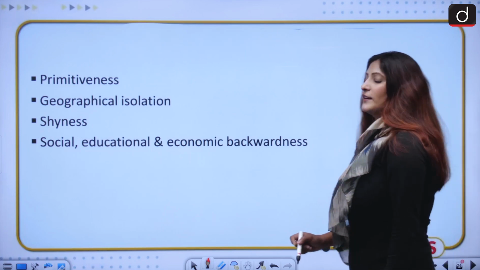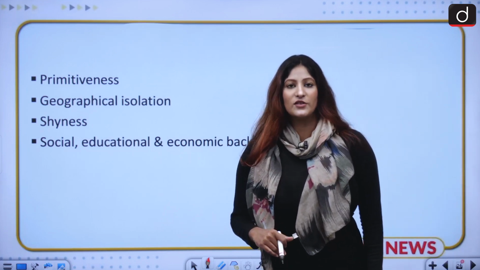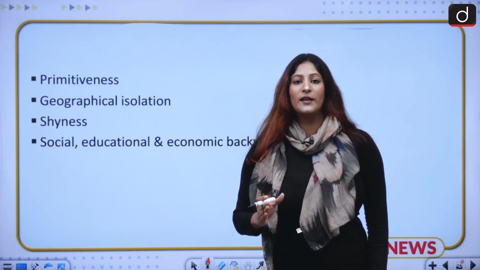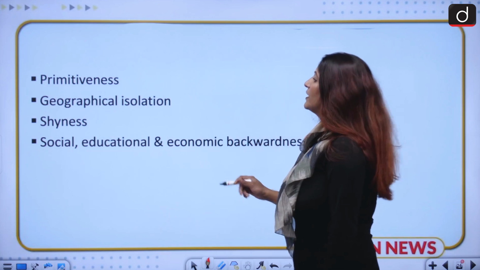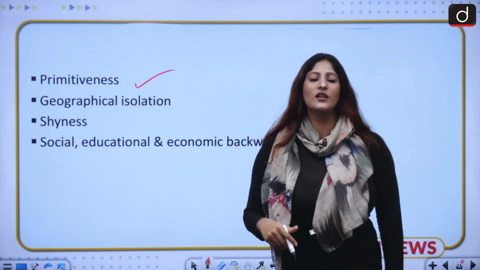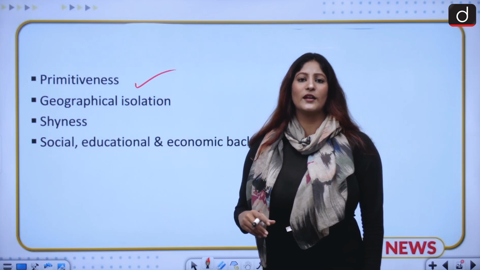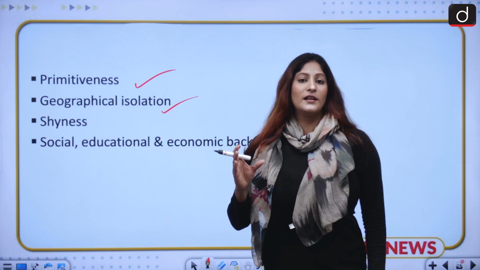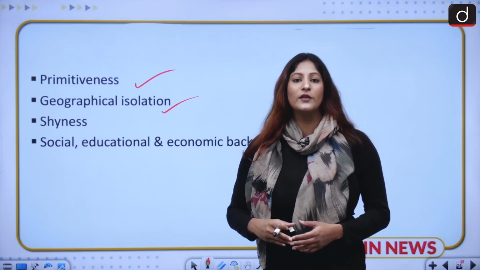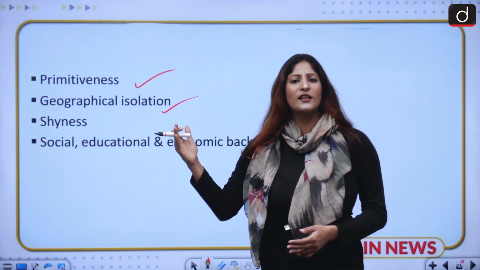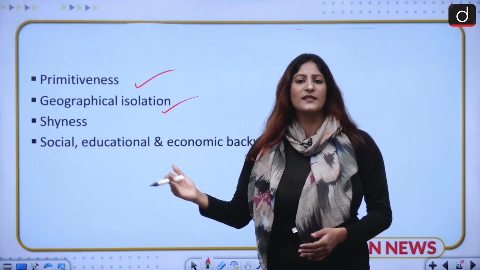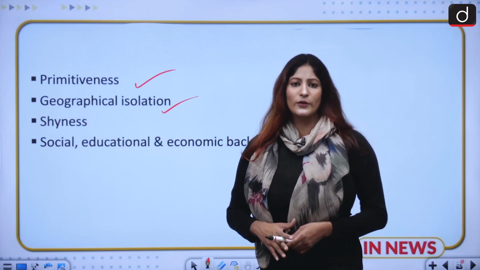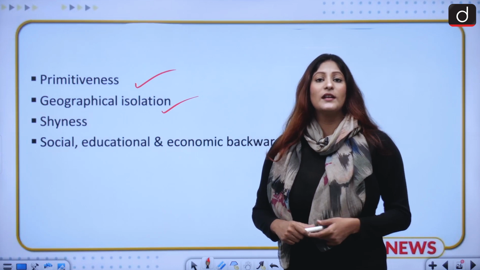There is a set of characteristic features that defines the scheduled tribes through which you can differentiate them with respect to scheduled castes. Their way of living is very primitive in nature, not developed well enough so that we can call them civilized. Geographical isolation: they do not live in a proper region where intermingling could be done, and they live in such areas as forests, caves, dens, or in the upper parts of the world also. So they are seen as geographically isolated.